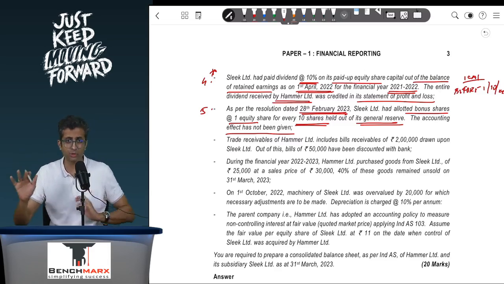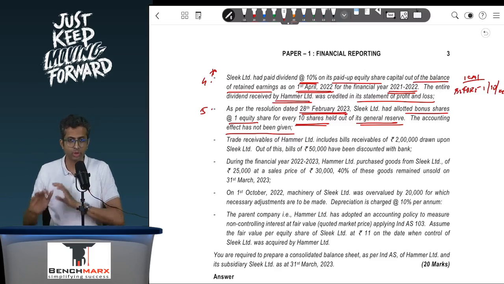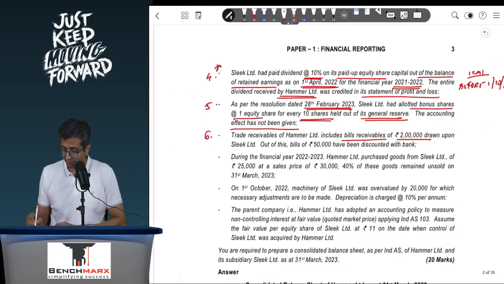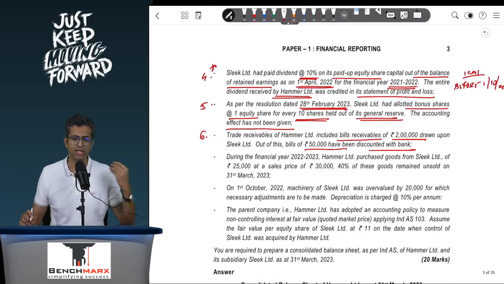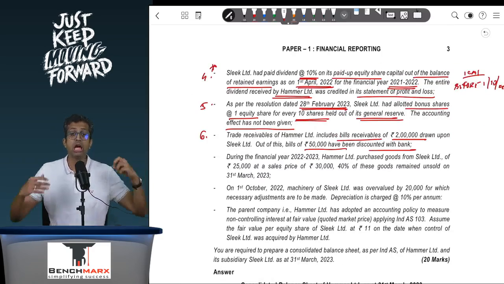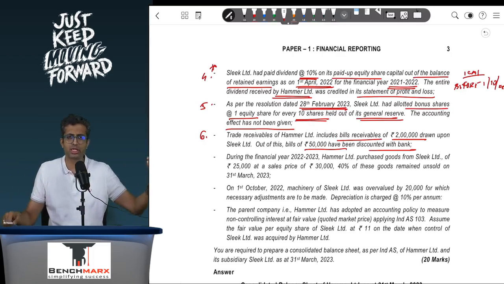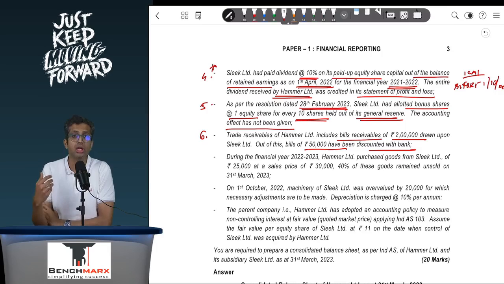So we're just going through the question, and then we will jump on to the method and the solutions. Sixth, the trade receivables of Hammer include bills receivable of 2 lakhs drawn upon Sleek. Out of this, 50,000 bills have been discounted with the bank. Remember, if the bills have been discounted, then in the books of the person who is discounting, we will receive the money.